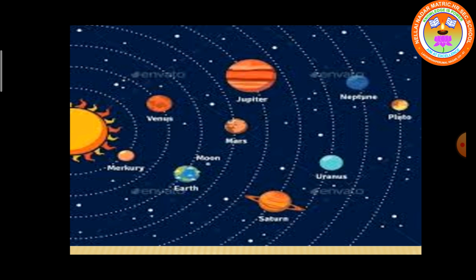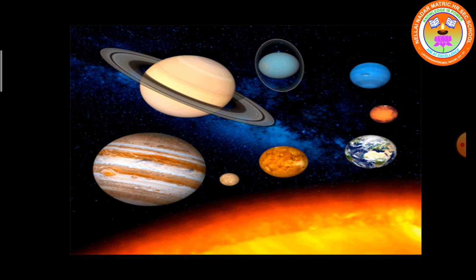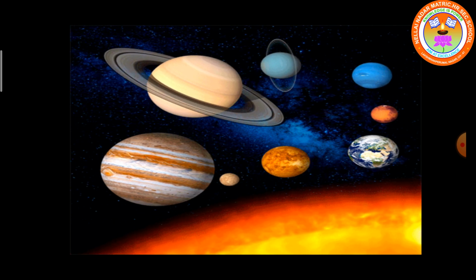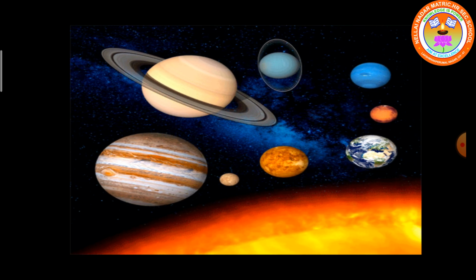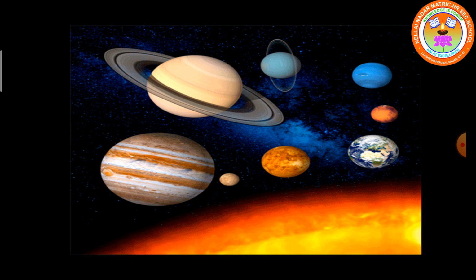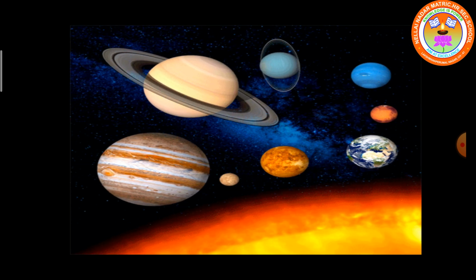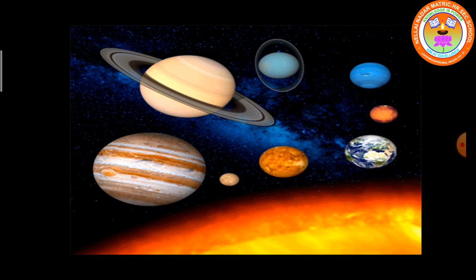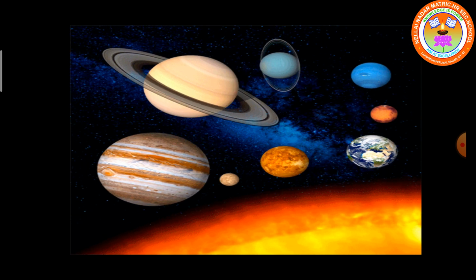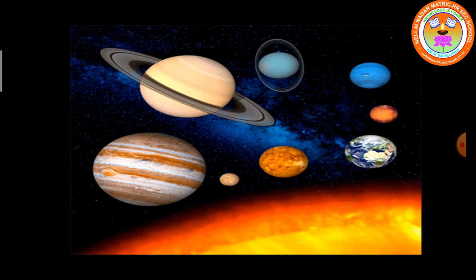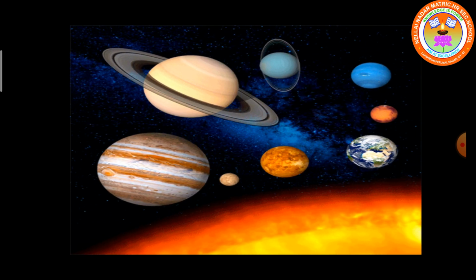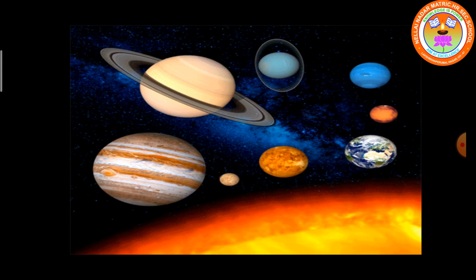Let's name the planets. You remember the sentence I told you to name the planets? Yes. My Very Efficient Mother Just Saved Us Now. Now let's name the planets: Mercury, Venus, Earth, Mars, Jupiter, Saturn, Uranus and Neptune.